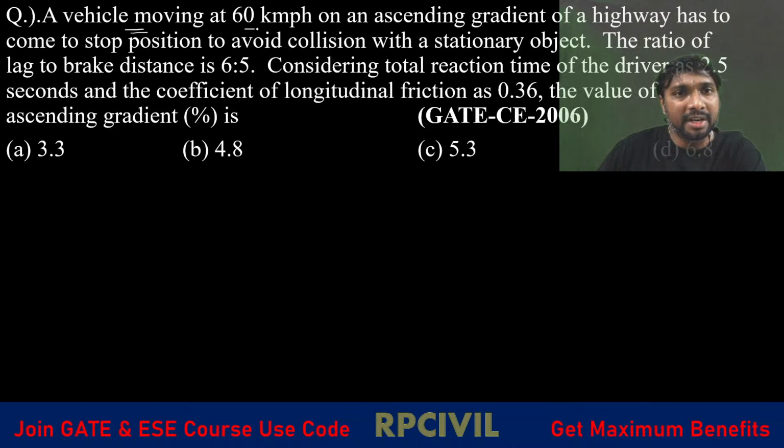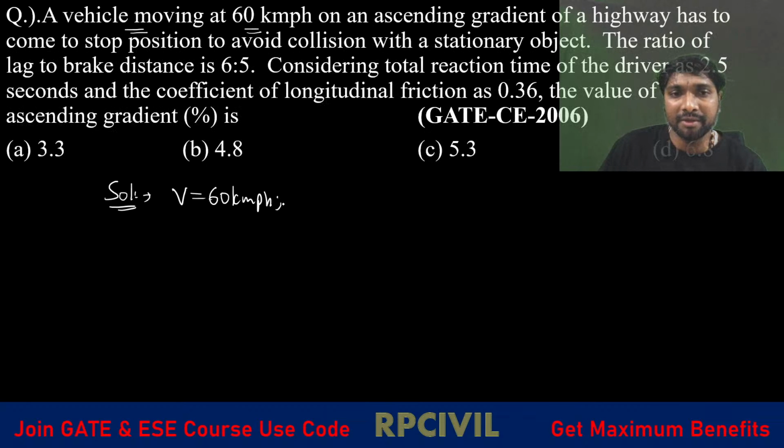A vehicle moving at 60 kmph. It is slightly critical, you can say. So these kinds of problems are more important to be solved with the virtual calculator. Normal problems we can solve directly. Capital V equal to 60 kmph.